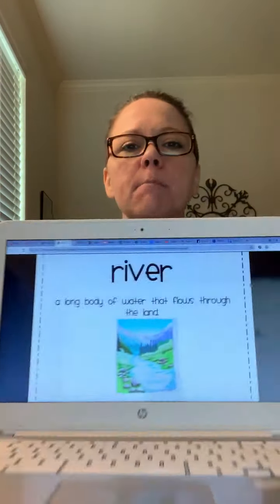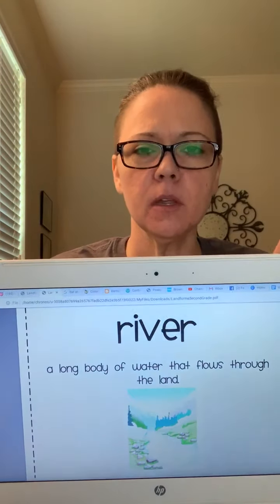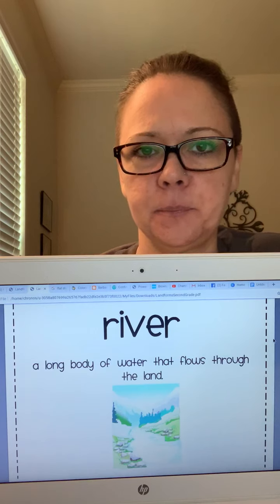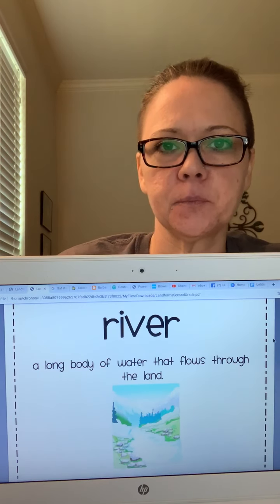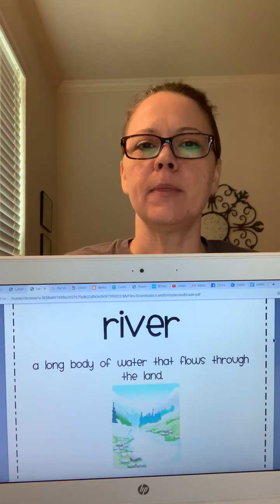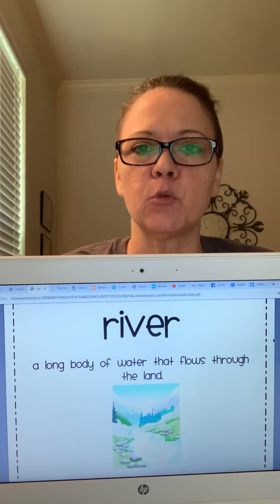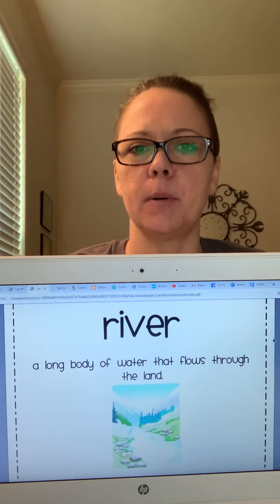Okay, we have one more. River. A body of water that flows through the land. So have you ever seen a river? Some rivers are small and the water moves slow, and some rivers can be a little bigger and the water can move fast. But a river is a body of water.